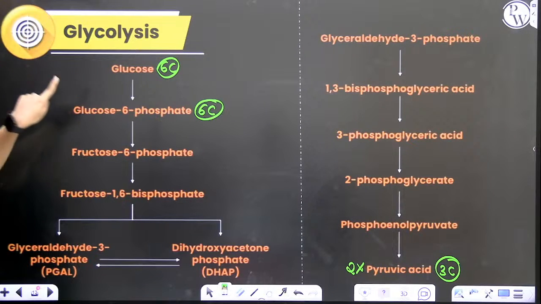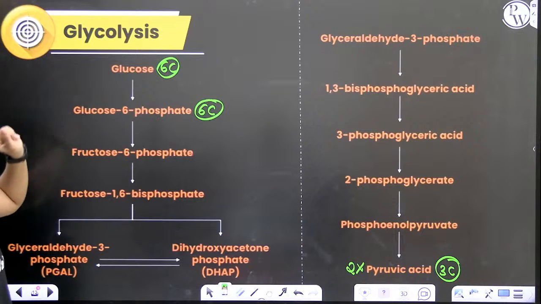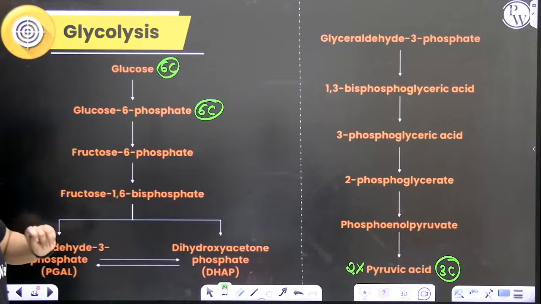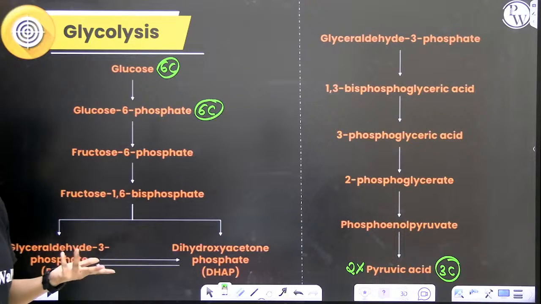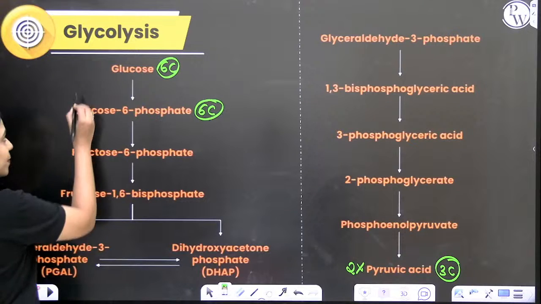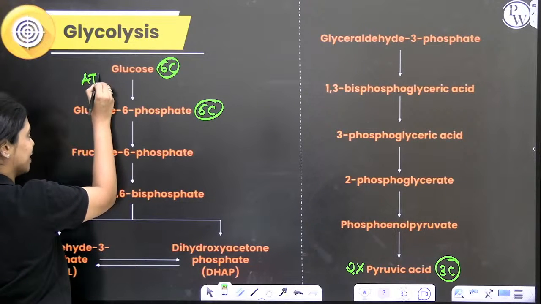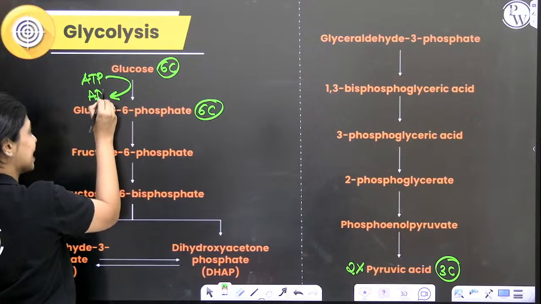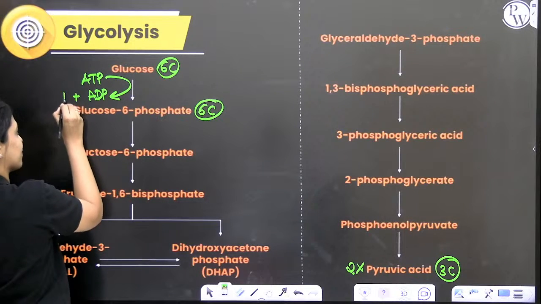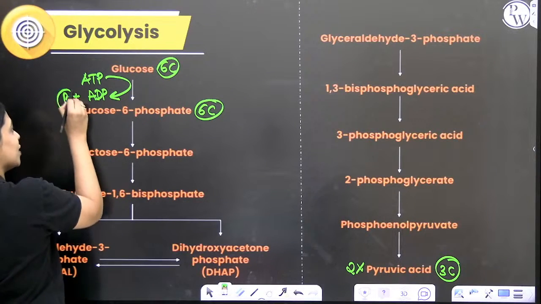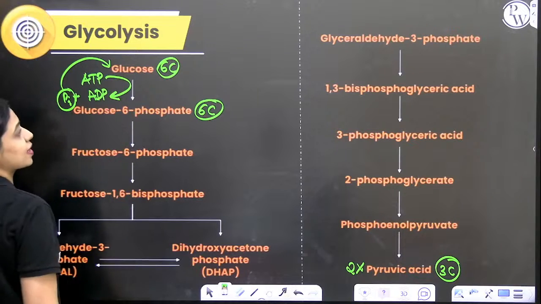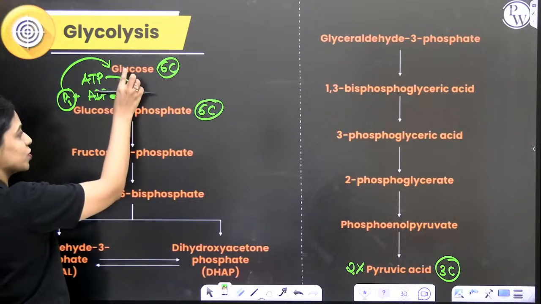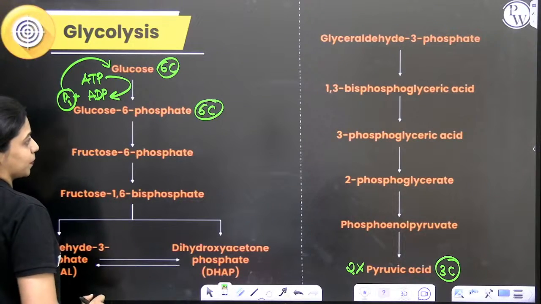Over here at the 6th carbon, you have a phosphate attached. So for the attachment of phosphate, where did the phosphate come from? In the first step, a molecule of ATP will get broken down into ADP and inorganic phosphate. This inorganic phosphate is added to the 6th carbon of glucose so that glucose will produce glucose 6-phosphate.